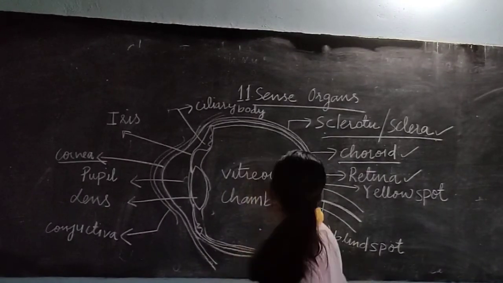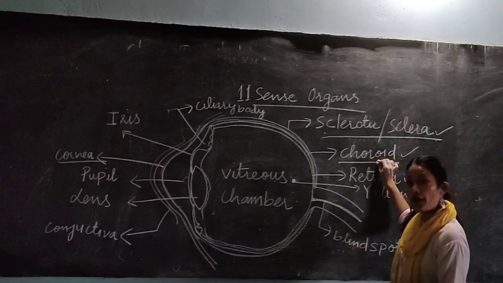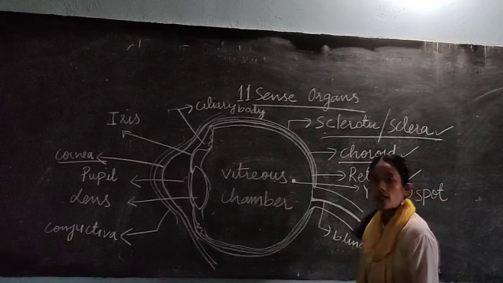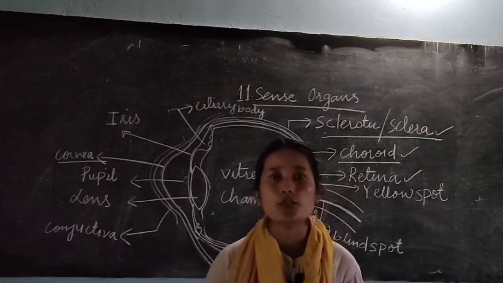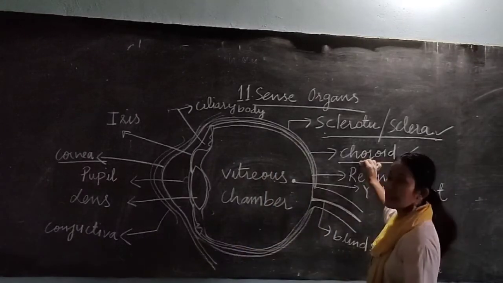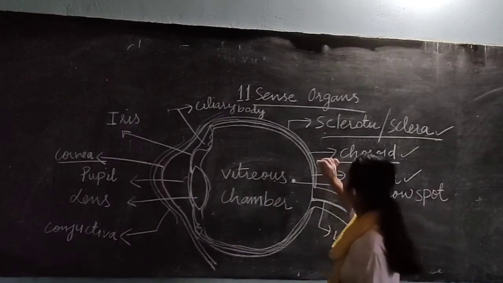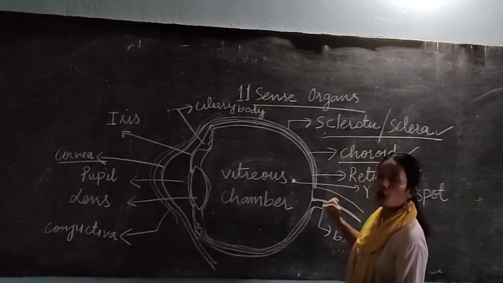Now the middle layer is your choroid. This choroid layer is fully supplied with blood vessels, and all the nourishment is provided to the eyeball by this choroid layer. Now let us discuss other parts present in your choroid layer.